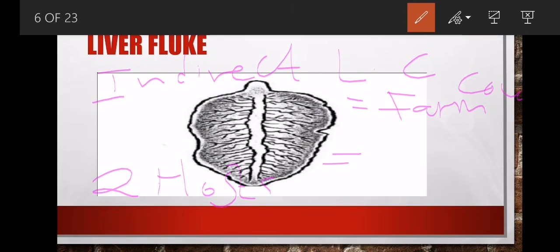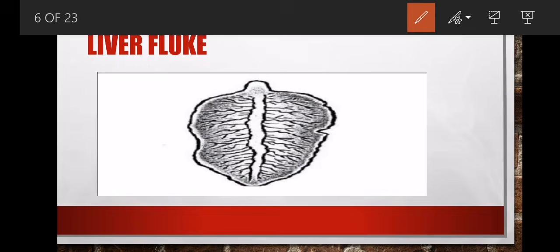And then we will have an intermediate host, which is a snail. So we say the snail is an intermediate host. So that's what I wanted to clarify here before I move forward.